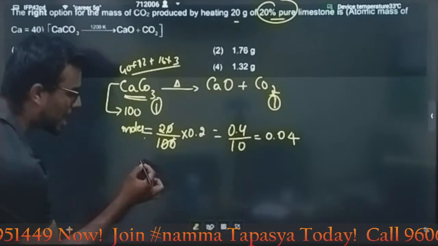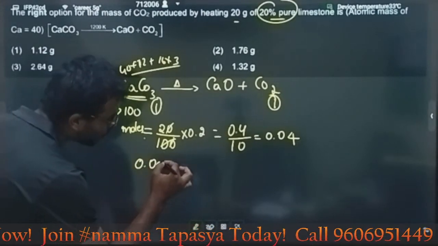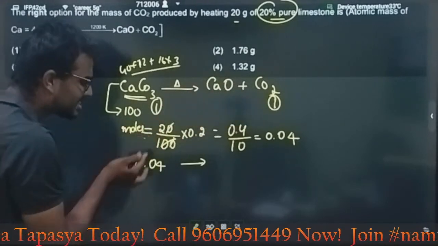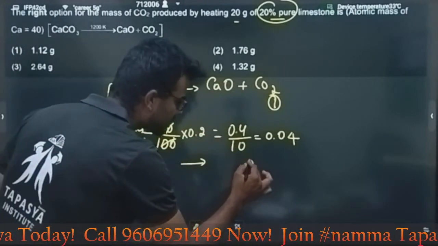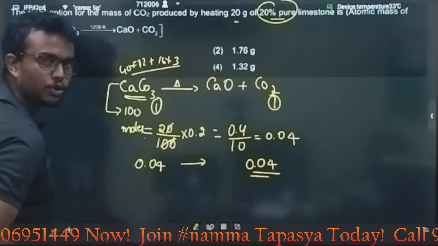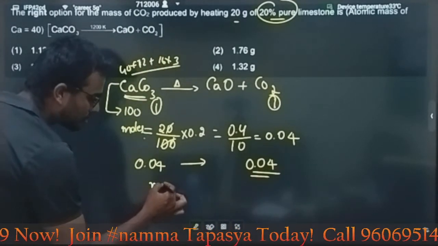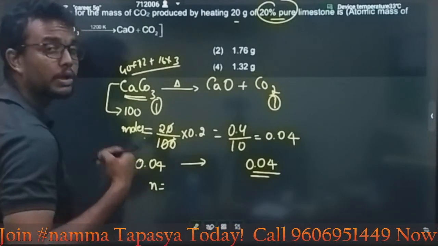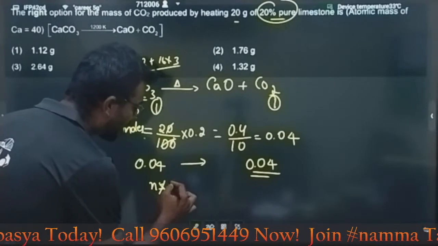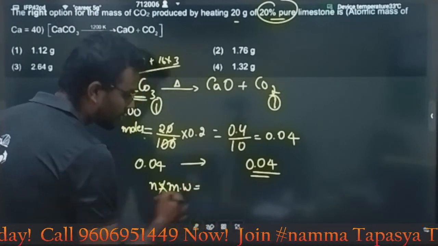0.04 mole of CaCO3 you have. Then it will produce how many? One produces 1 mole. Then 0.04 mole produces 0.04 mole of CO2. You are getting moles of CO2 here, my dear students. Then how to calculate the weight? Very simple. For moles, multiply with the molecular weight, you will get the weight of the molecule.